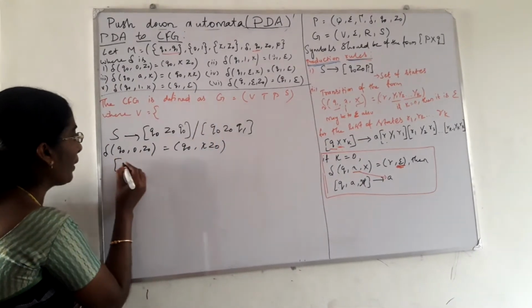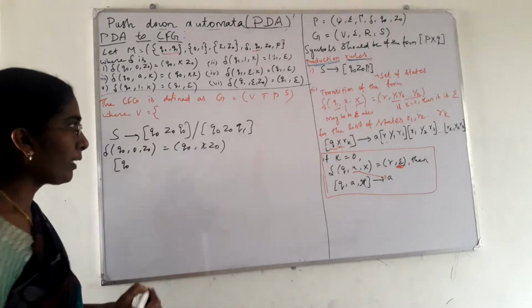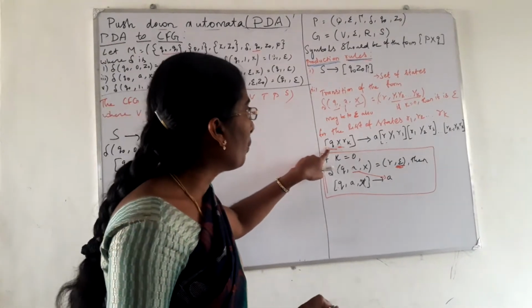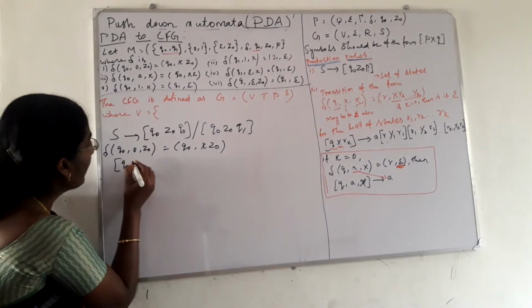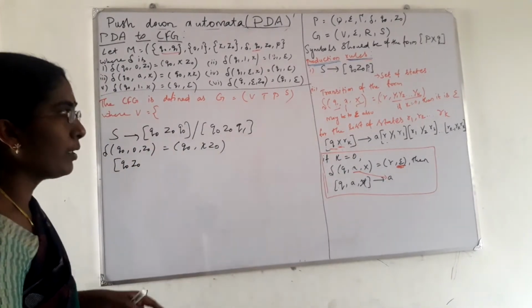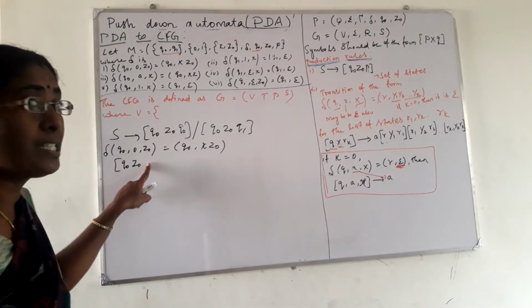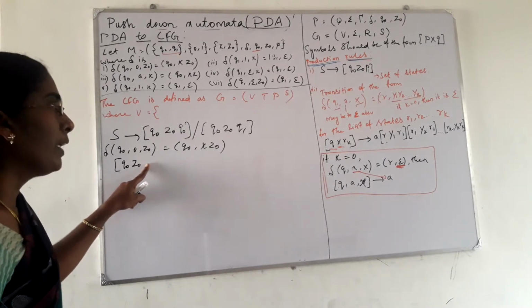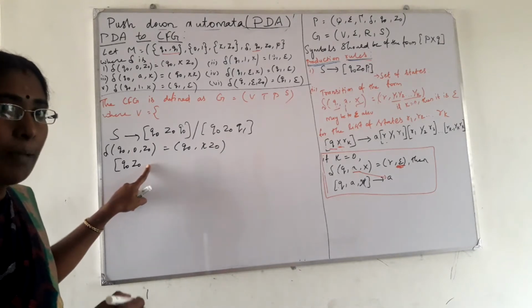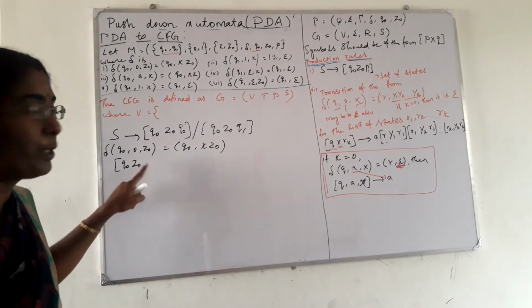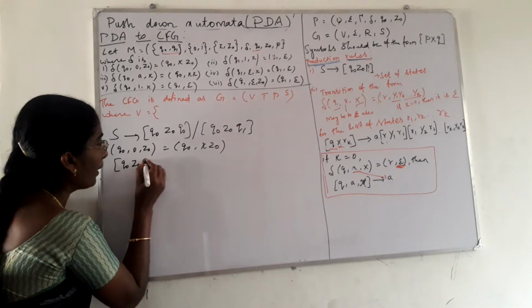The first production is Q0, followed by X. Instead of this X, here we have Z0: Q0 Z0 Rk. Rk means the set of states. Here the set of states are Q0 and Q1. First we will write this for Q0.